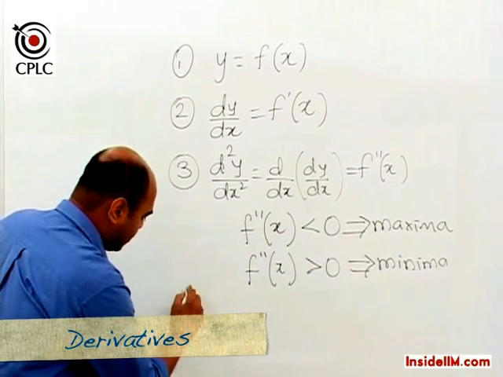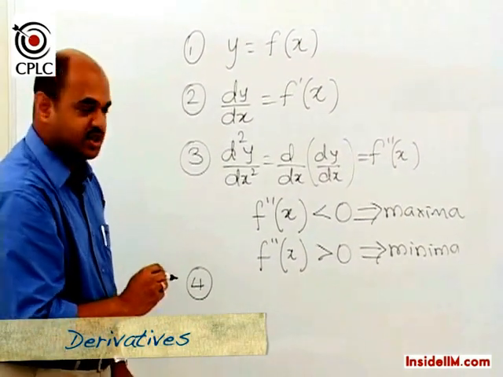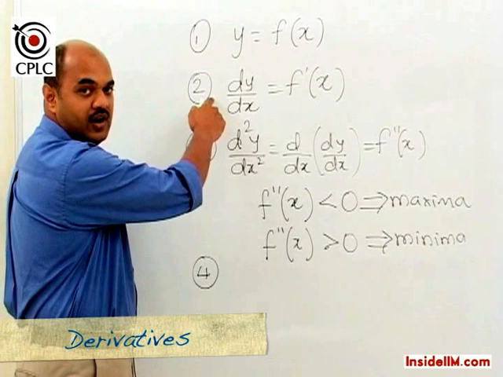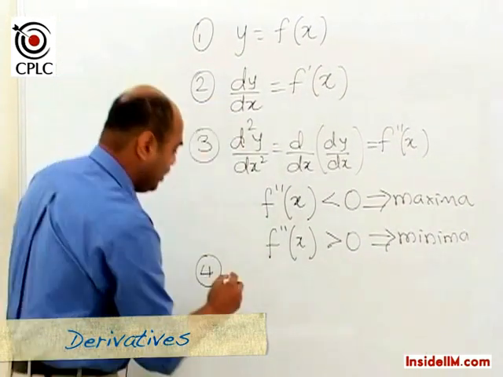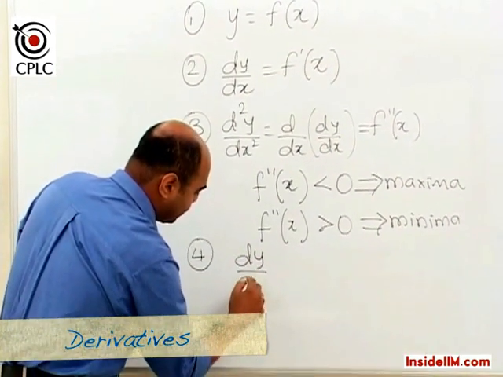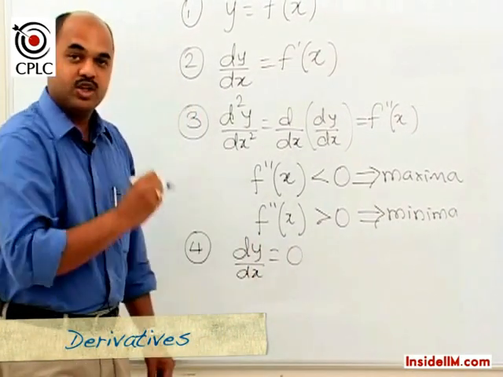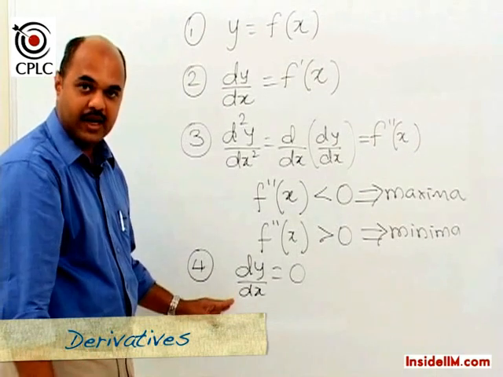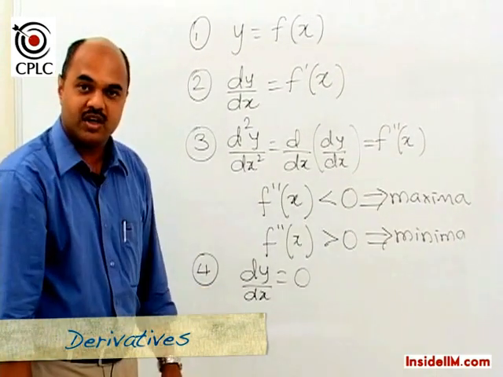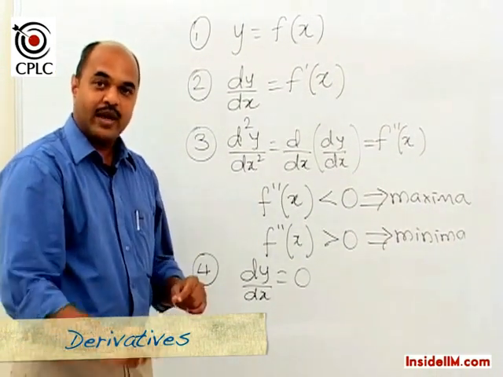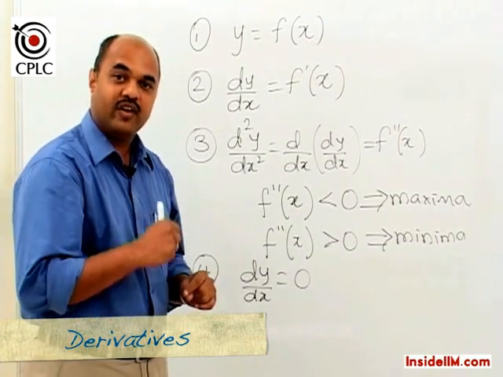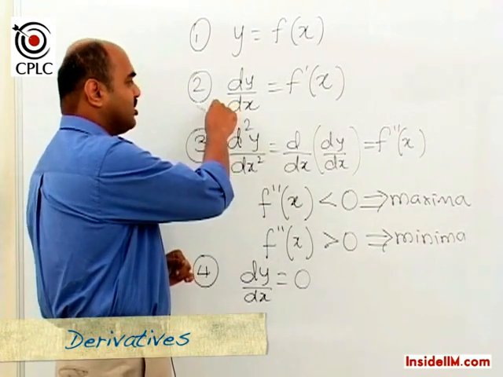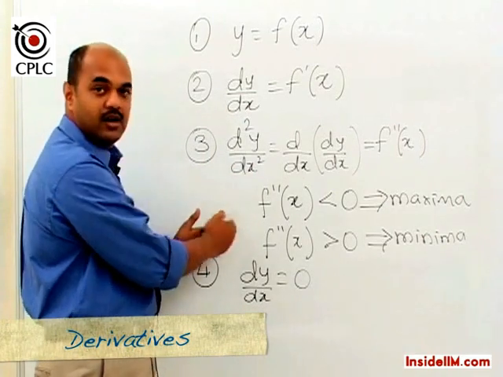Having figured that out, what we do in the fourth step is whatever we found as the first order derivative, we equate that to 0. Now the objective of this step, which is equating the first order derivative to 0, is to actually calculate the value of x at which there will be a maxima or a minima.